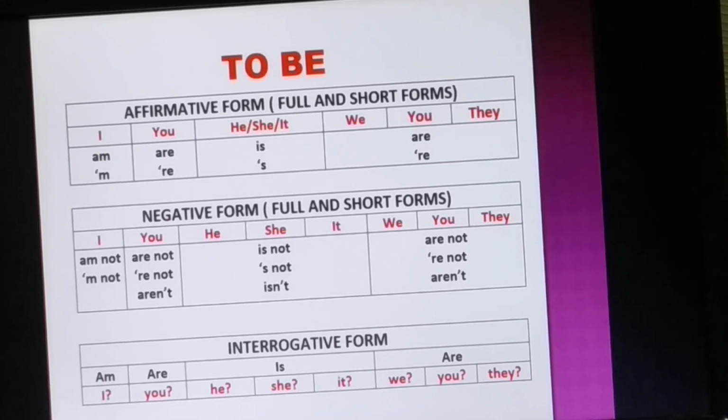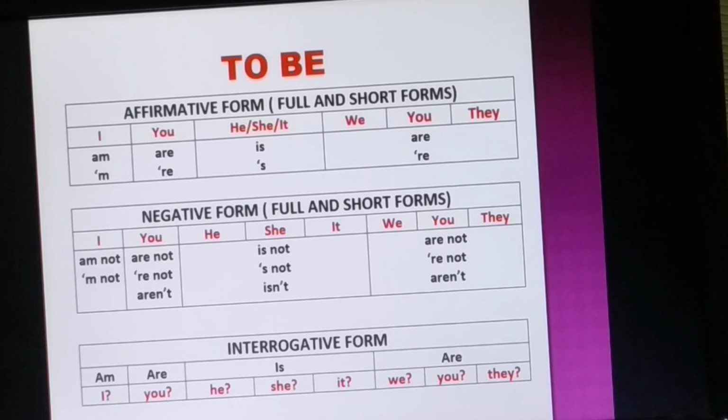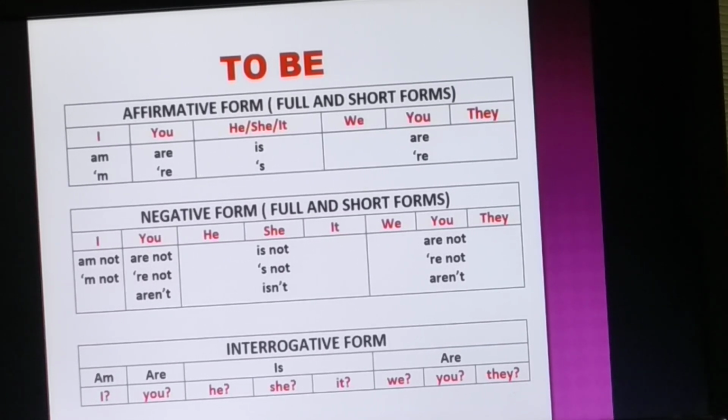So it's nothing very complicated. You just have to use not after to be verb and the structure is going to be the same as before. But if you use the contraction form, that is a short form of not, you can use apostrophe.